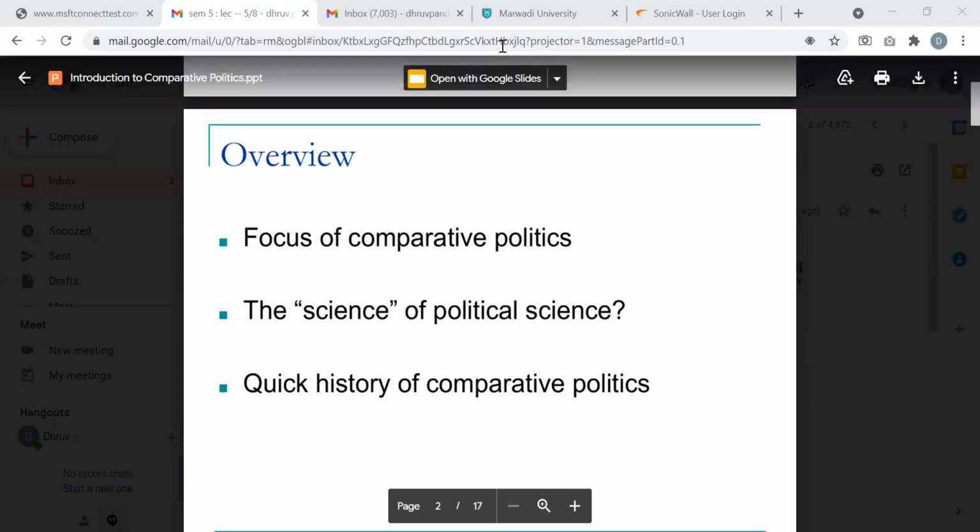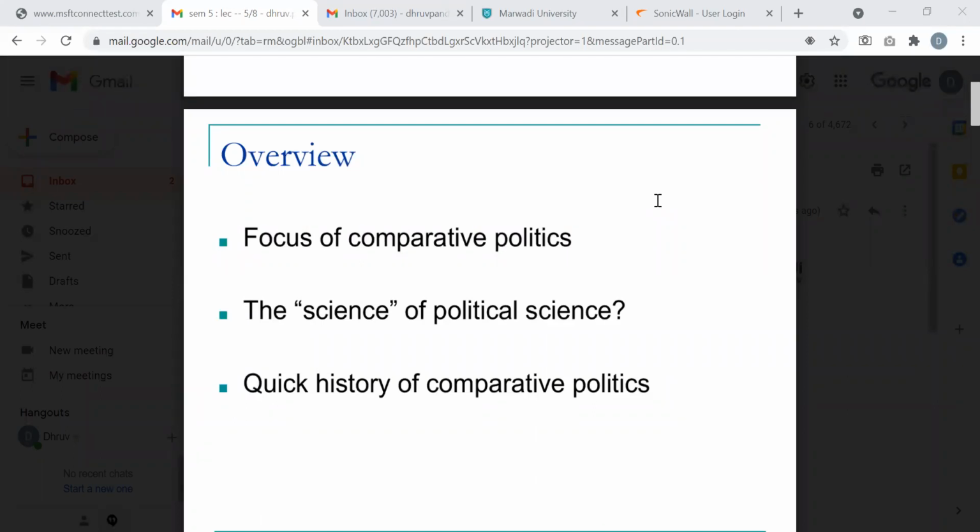Let me start using the chat board. So when we are talking about each of these subdisciplines of political science, there is a uniqueness, an originality, a specificity to comparative politics. In which way does it give a scientific angle to all these things? That's why it is called the science of political science, or the scientific inquiry of political science.